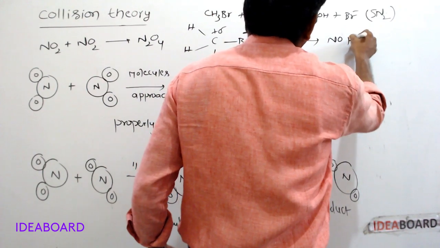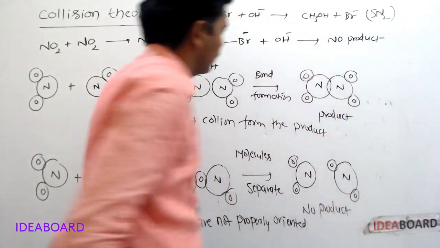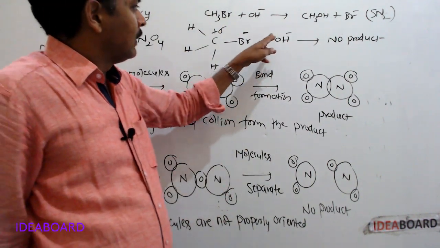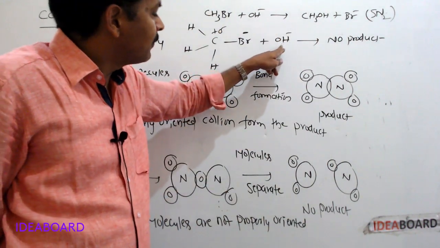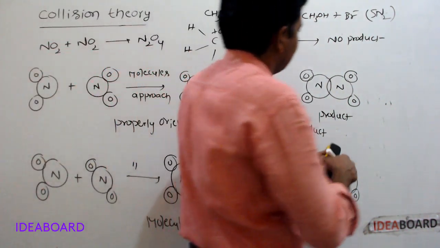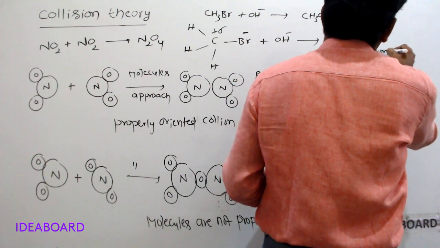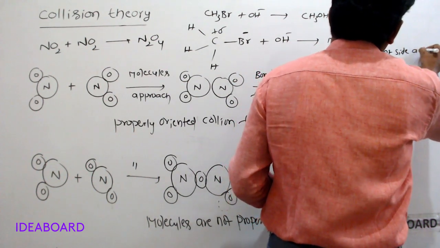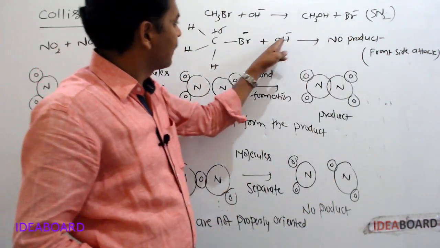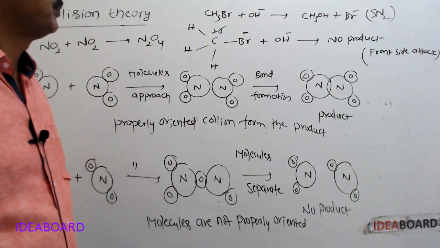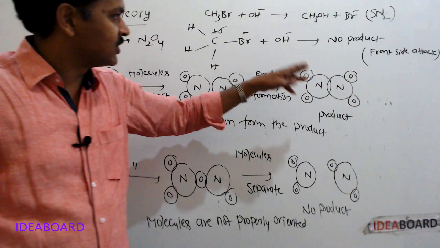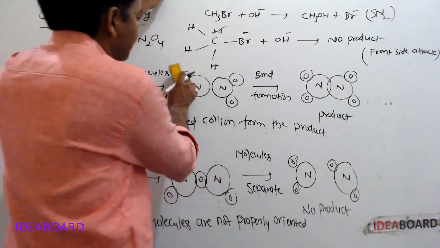Here no product. No product, because in the SN2 mechanism the nucleophile will attack from the back side, not from the front side. This is a front side attack. Due to this front side attack, product will not be formed because between these two there is a very strong repulsion. That's why product will not be formed.